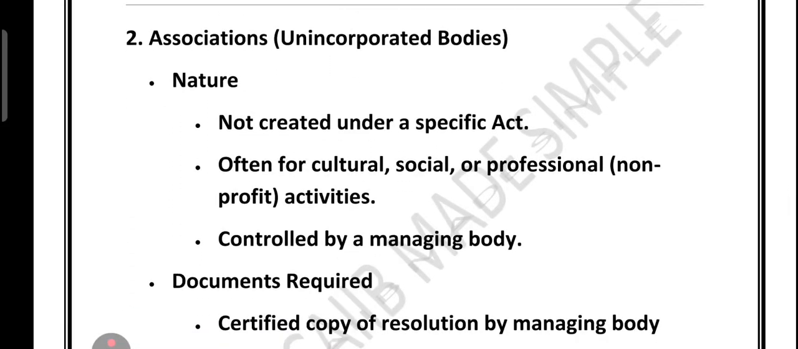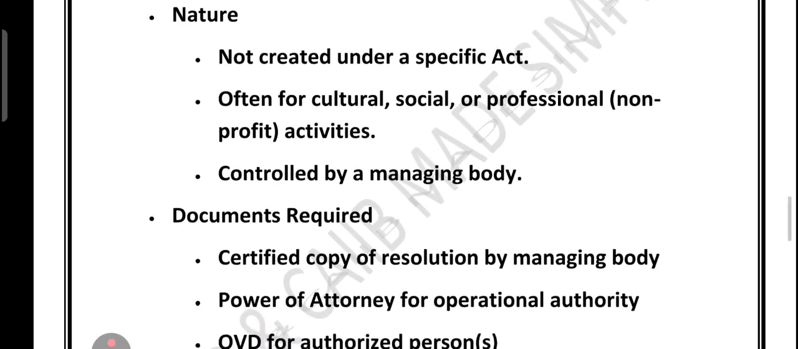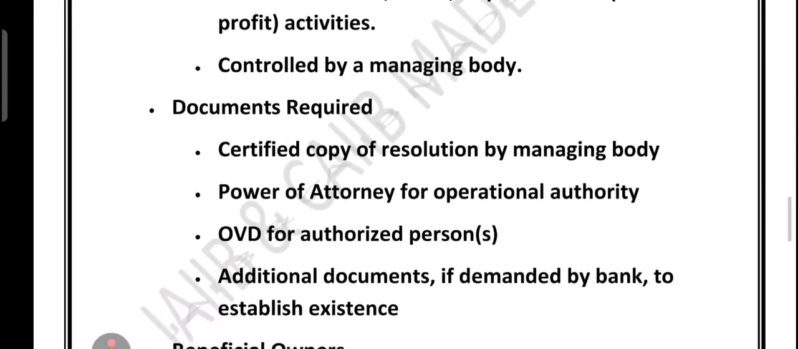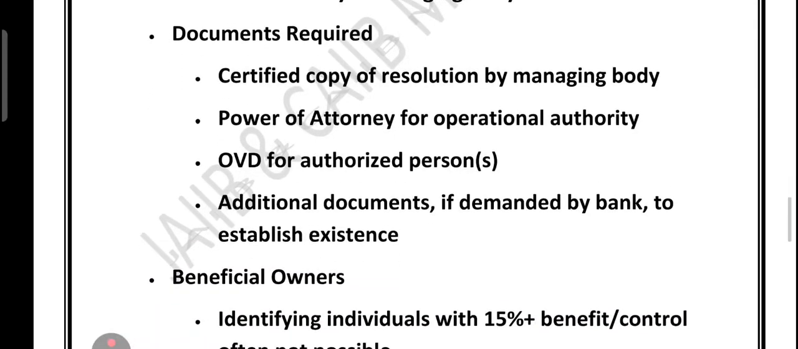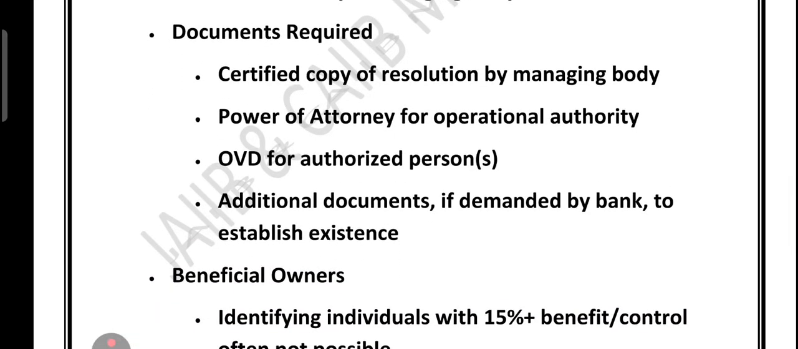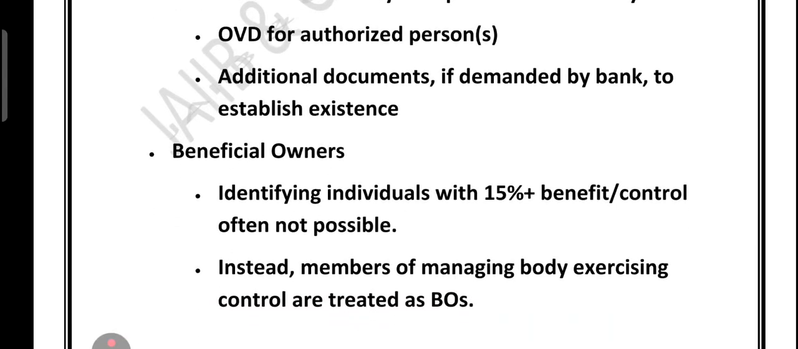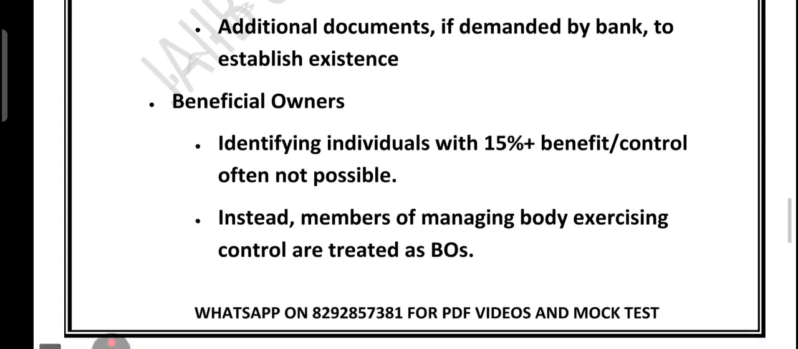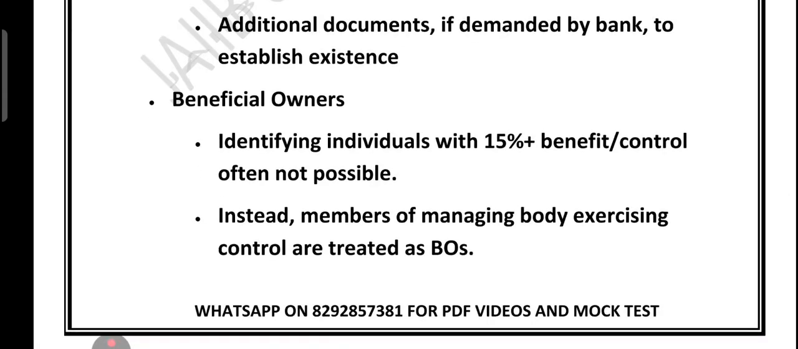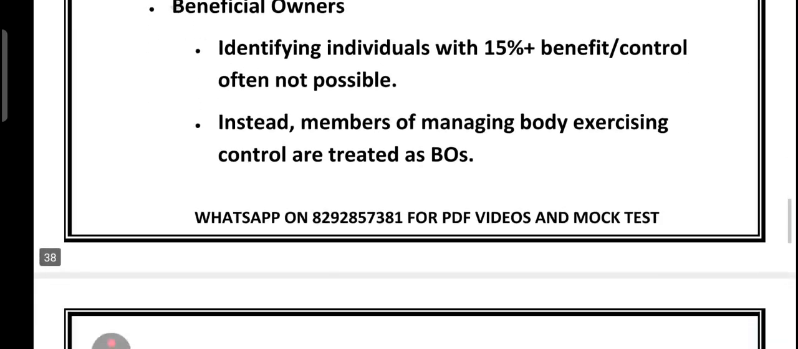What about the association? Associations are those not created under any act. It is often for cultural, social, professional activity. It is controlled by a managing body. For association, you require copy of resolution by the managing body, power of attorney for operational authority, OVD, officially valid document of the authorized person, and additional documents. For association, I told you the beneficial owner. Who is the beneficial owner for association? Already we have discussed, right? So identify individual with 15% plus benefit or control, often not possible, right?